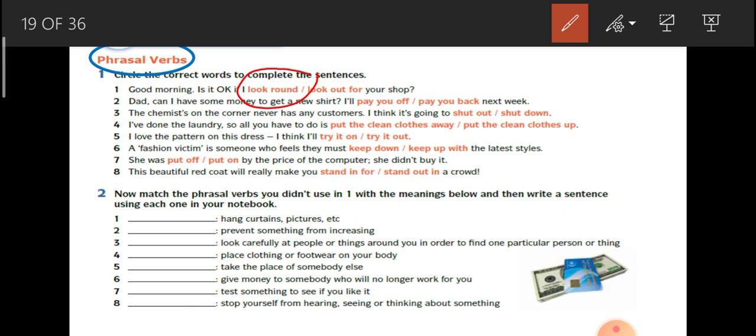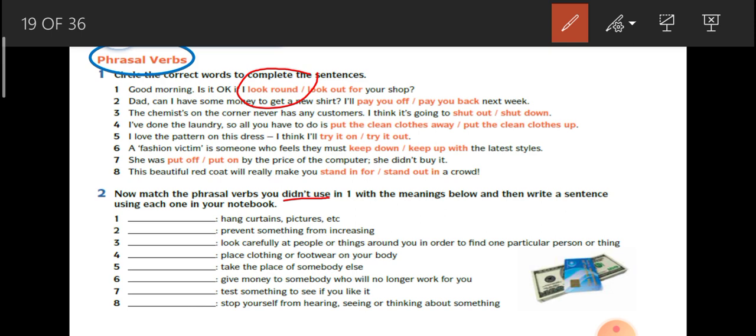Don't forget to write the page number so that it is easier for you to refer later on. Let's look at exercise 2. Now match the phrasal verbs you didn't use in exercise 1 with the meanings below, and then write a sentence using each one in your notebook. What does it mean here, class?